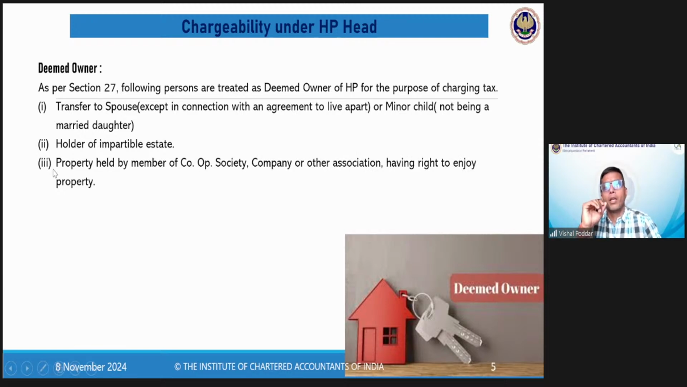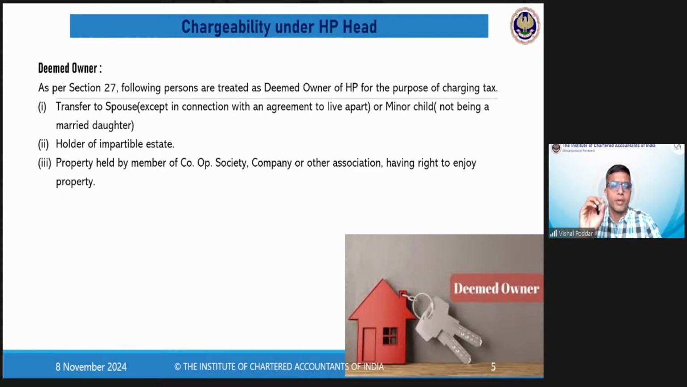Fine. Then comes a very similar practical scenario where the property that you are owning is not in your name, but practically or in substance you are the owner.